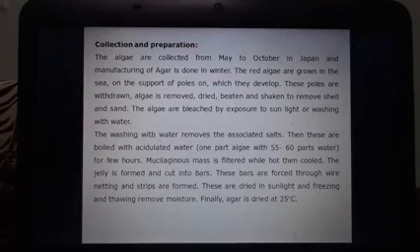Now these bars are forced through wire netting and strips are formed. These strips are dried under the sunlight, followed by freezing and thawing to remove the moisture. Finally, agar is dried at 35 degrees Celsius. If we ask what is the time to collect the algae, the duration is May to October. This practice is common in Japan, and agar is manufactured in the winters. So we can say either in December or January we can prepare agar from this algae.